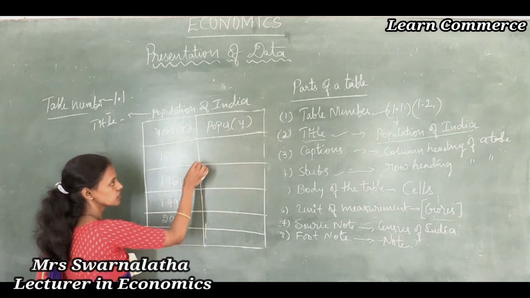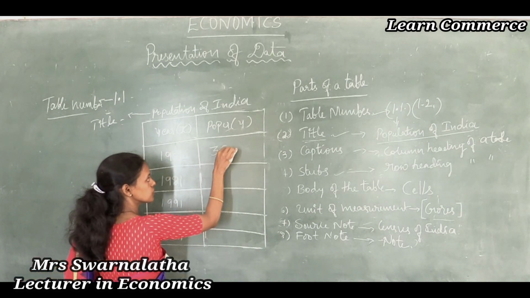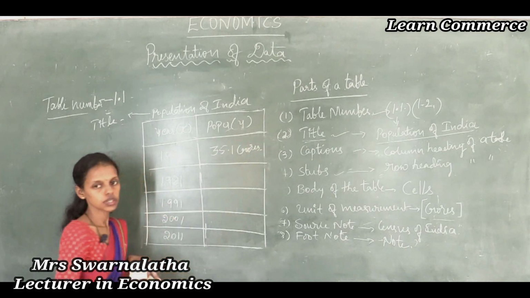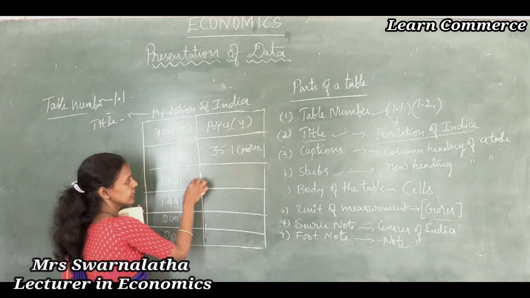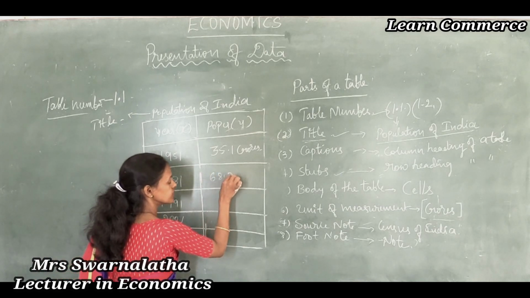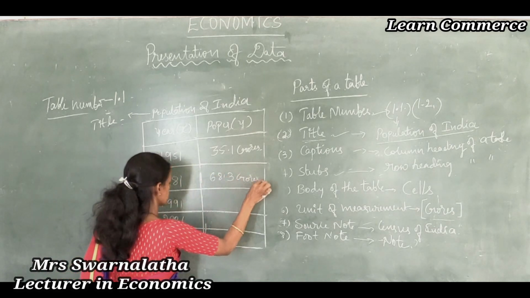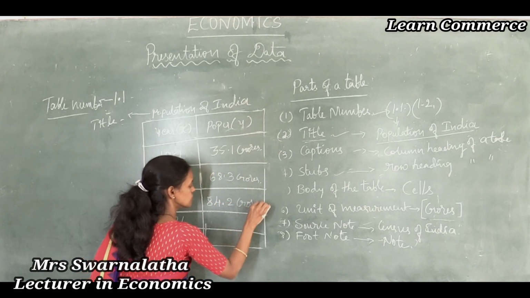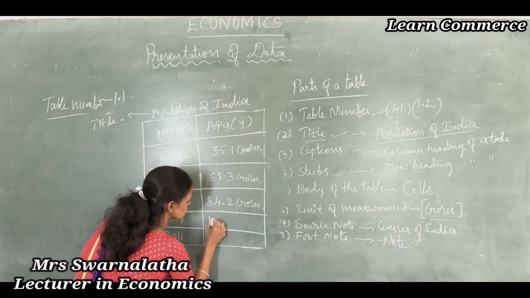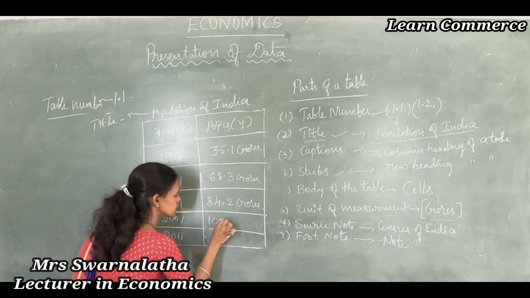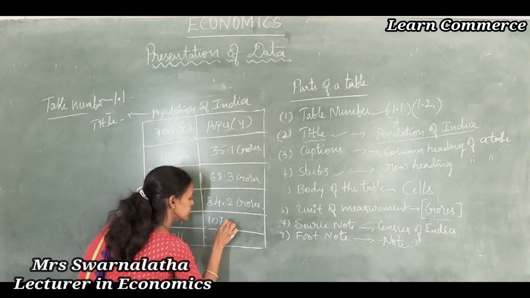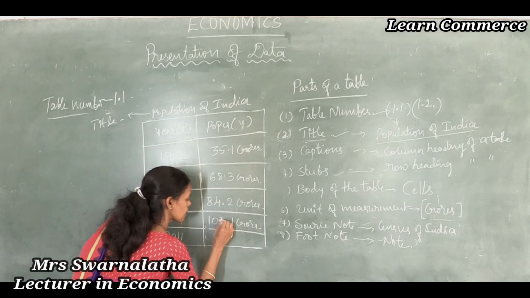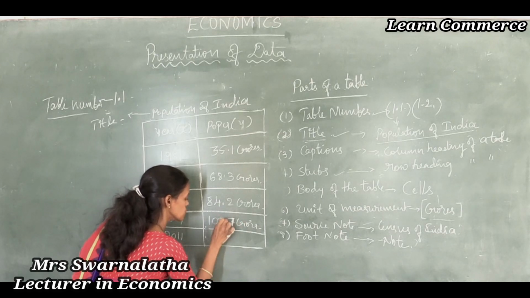What is the population of India? 1951, 35.1 crores. 1981, 68.3 crores. 1991, 84.2 crores. 2001, 102.7 crores, sorry.